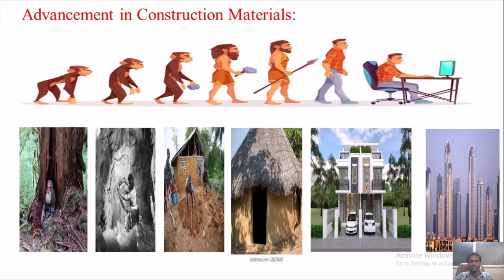Then man invented steel. From steel, we have invented many other composite materials. Composite materials play a very important role in the evolution of any material. A composite material is nothing but two or more materials combined together to form a single material, and that material has a lot of strength in it. That composition happens everywhere. Concrete is a composite material. It has aggregates, cement, and many other things.